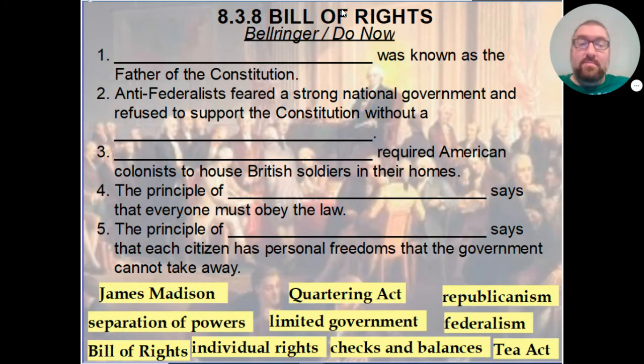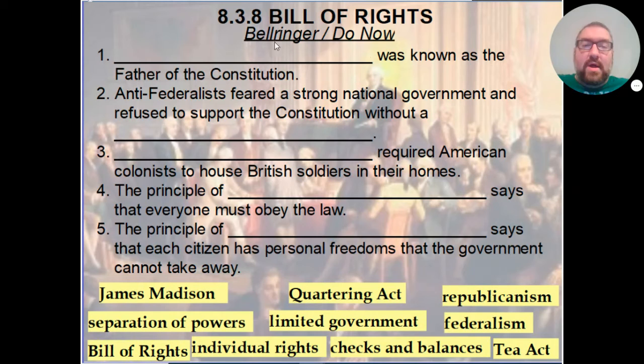As always, the name of the page we are on will always be underneath that. It will always be underlined. It will always be in italics, that kind of slopey looking font. So let's go ahead and get started with our bell ringer. As always, I'm not going to tell you everything. I'm not going to fill in the blanks for you. I hope that you are paying attention, and then you'll be able to figure out the answers.